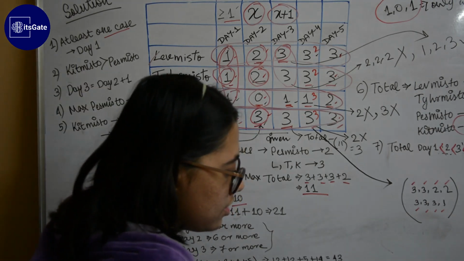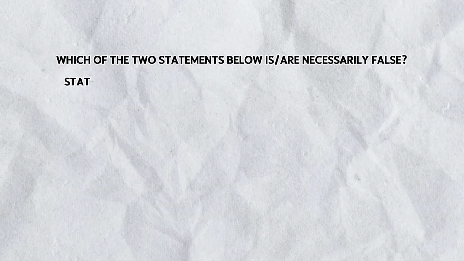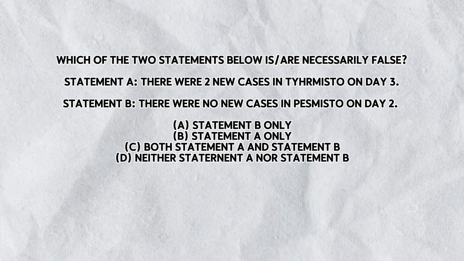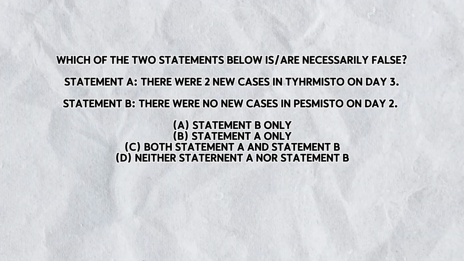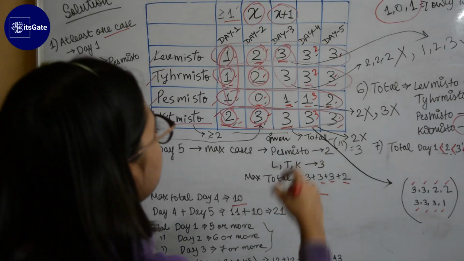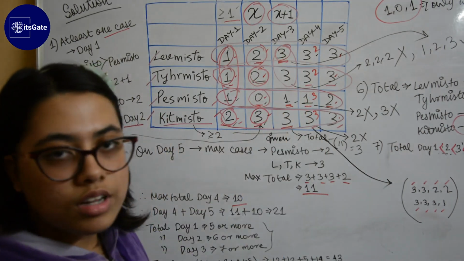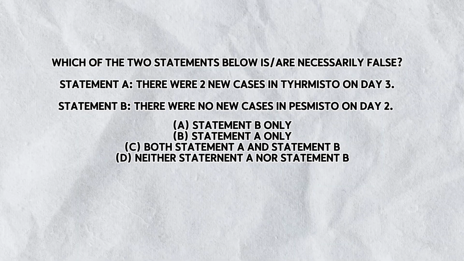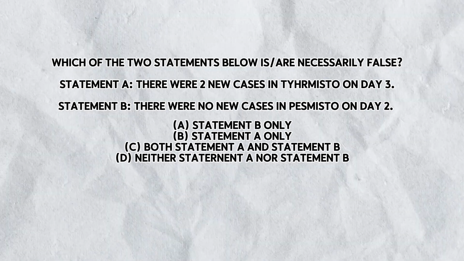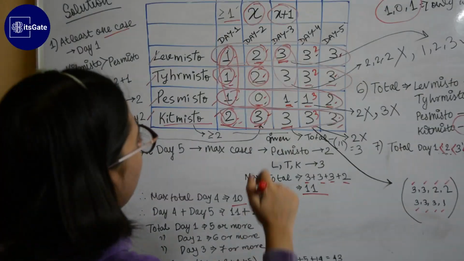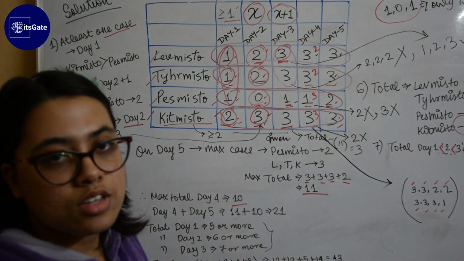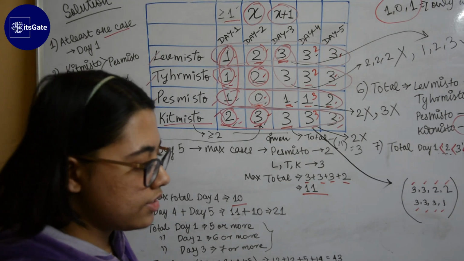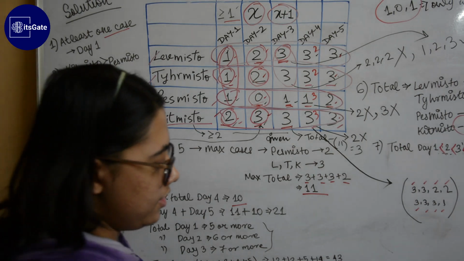The next question is, which of the 2 statements below is or are necessarily false? Statement A. There were 2 new cases in Tyhrmisto on day 3. In day 3 we can see there are 3 cases. So definitely this is false. Also in statement B it's written, there were no new cases in Pesmisto on day 2. On day 2 there are actually no new cases. So this is true. So the only false statement is statement A. So the option is B, statement A only.